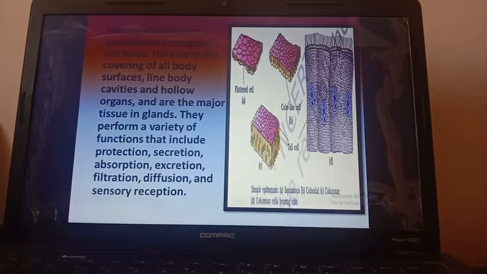So many internal organs it can line, and they are the major tissue in glands. They perform a variety of functions that include protection, secretion, absorption, excretion, filtration, diffusion, and also sensory reception.